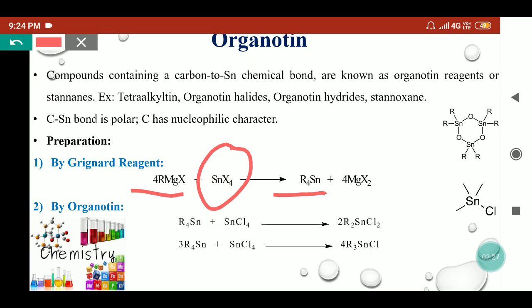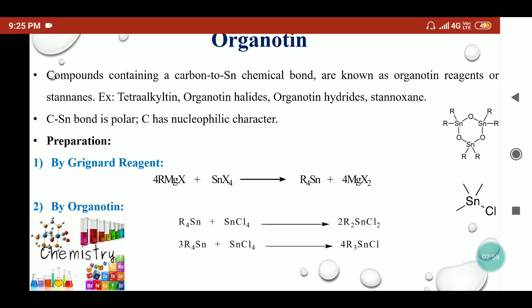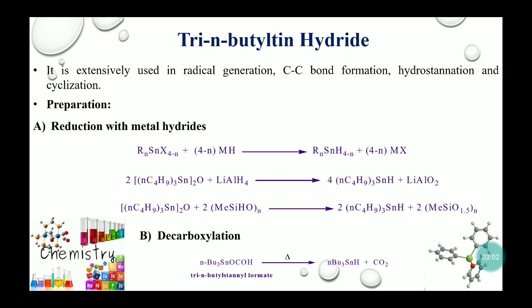So these organotins can further react with different tin halides and give redistribution products. That means by using these organotin compounds in different ratios with tin halides, we can get tin halides like dialkyl tin dichloride, trialkyl tin chlorides, and so on. So using organometallic compounds like Grignard reagents or organotin itself, we can prepare a wide variety of organotin compounds. Now in upcoming slides, we will focus mainly on tributyl tin hydride.